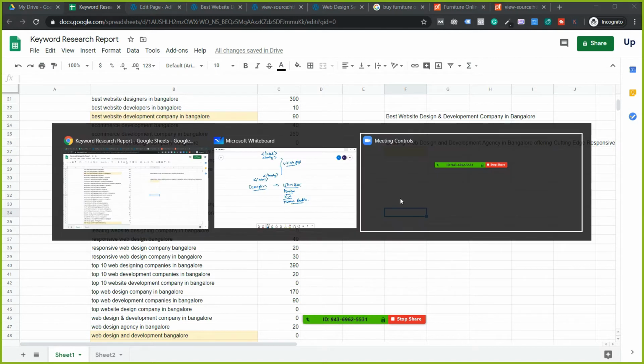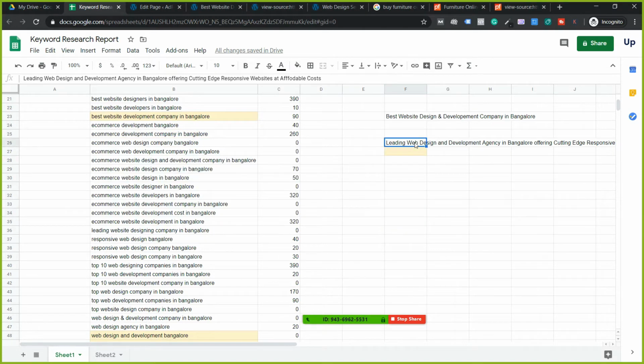I've used leading, but if I rewrite it again, if I take time, I will write top web design and development company rather than leading. So the keyword will be optimized. Now if I cover top, I cover most of the keywords. But agencies does not have that high search volume, I see it's just 20, whereas companies has much higher search volume. So rather than agency, I'm going to rename it as companies.